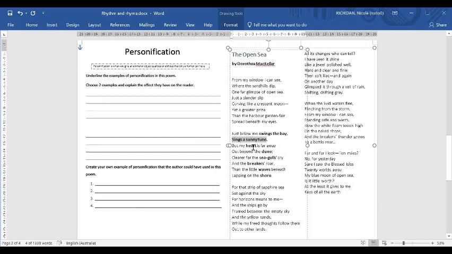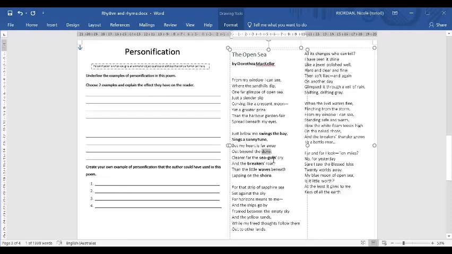But my heart is far away. So is the heart here doing something that I can't be doing? No, because far away is not really a human trait, is it? So I'm going to unhighlight that one. Yep. Out beyond the June. So that's still talking about the heart. The heart is saying it's out beyond the June, but that's not really a human trait. So that's not personification because it's not making it seem like a person.